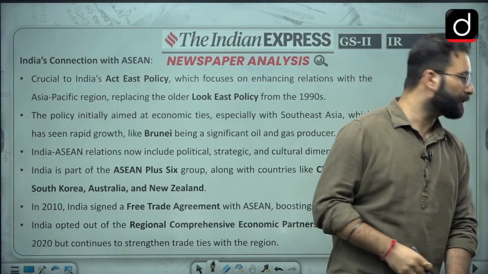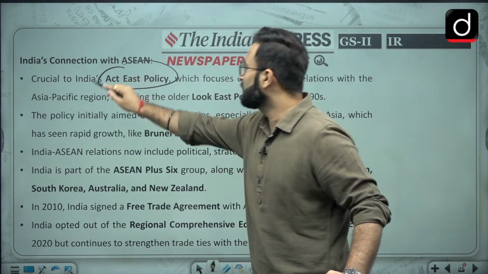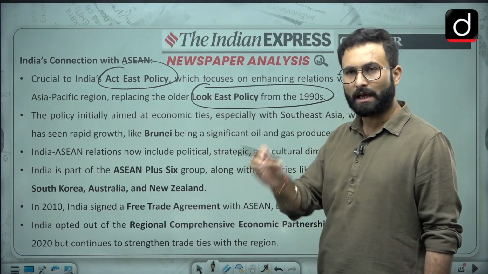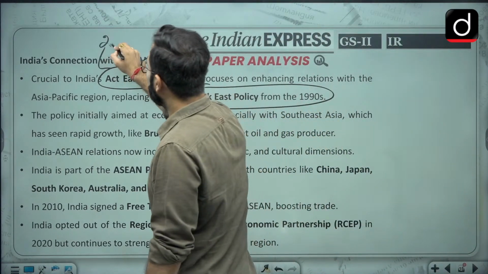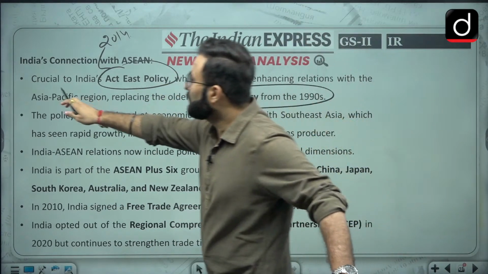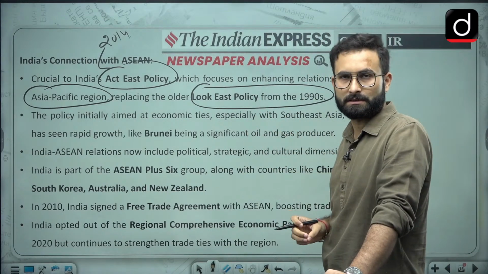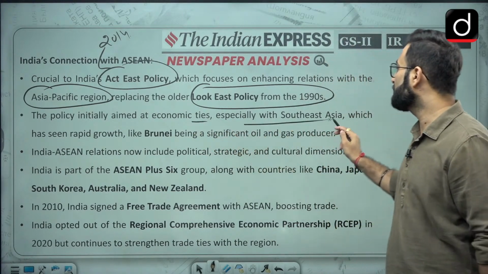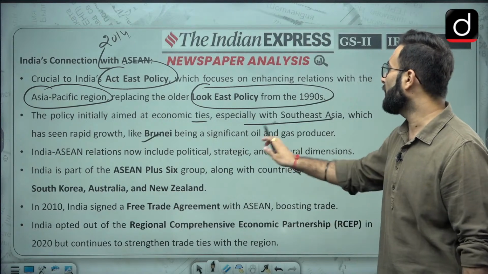Now moving further, we will be talking about India's connection with ASEAN. Here you can see it is crucial to the Act East policy, which was earlier the Look East policy in the 1990s. So in the 1990s we had this Look East policy, and in 2014 we came up with the Act East policy. Now this Act East policy is focusing on the Asia Pacific region as a whole. Earlier the Look East policy was limited to the southeastern region. The policy initially aimed at economic ties, especially with Southeast Asia, which has grown rapidly, like Brunei being a significant oil and gas producer.